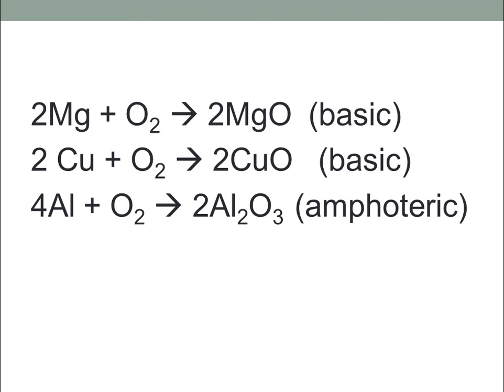Next one is burning of aluminum, which will give the amphoteric oxide, that is Al2O3. Now a question arises in our mind: what is the correct definition of amphoteric oxide? So amphoteric oxides are those oxides which can react with acid as well as base.